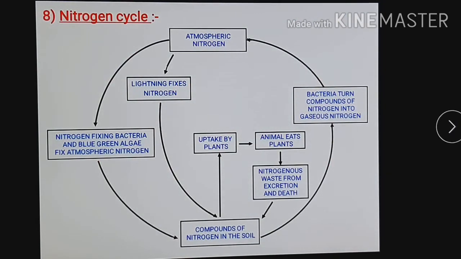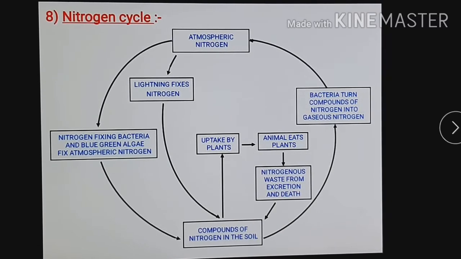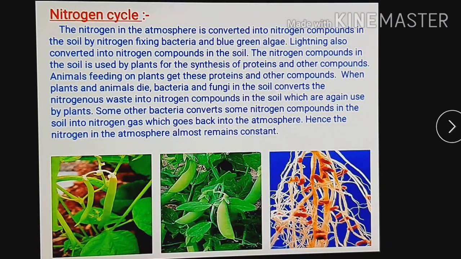Next point is the nitrogen cycle. Here you can see the nitrogen cycle, and the explanation is here. Nitrogen cycle: the nitrogen in the atmosphere is converted into nitrogen compounds in the soil by nitrogen fixing bacteria and blue-green algae. Now in our soil there are different types of bacteria we have seen. In this picture we can see the roots of a leguminous plant, and on the roots there are nodules which have Rhizobium bacteria, which help to convert atmospheric nitrogen into a soluble form of nitrogen.